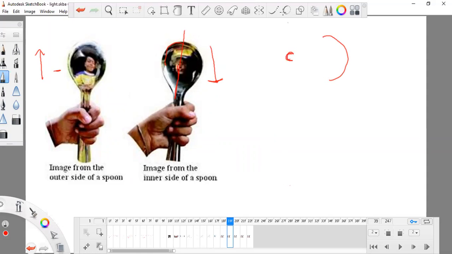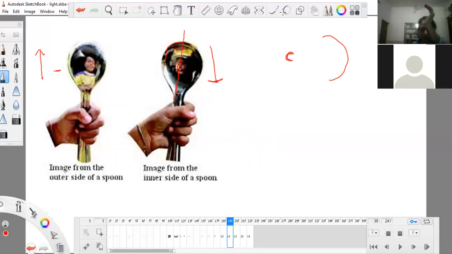Remember, think that this is my mirror. This depression is the concave side, and this outer side is the convex side. Remember this is the concave side, you can see the concave thing.